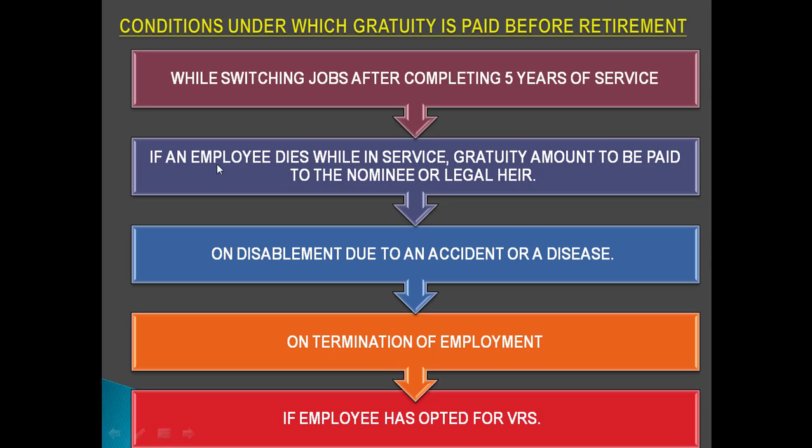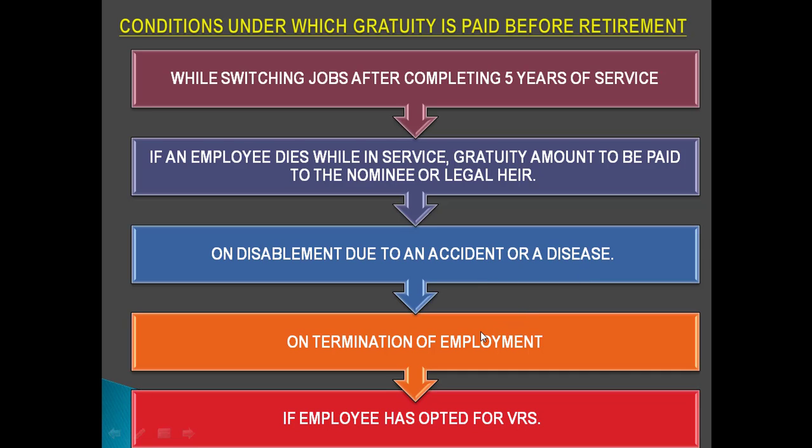The second condition is if an employee dies while in service, the gratuity amount is to be paid to the nominee or legal heir. We discussed earlier that in the case of death or disablement of an employee, there is no time limit for payment of gratuity. In these cases, he can get the gratuity before retirement, right? Third, disablement due to an accident or a disease.